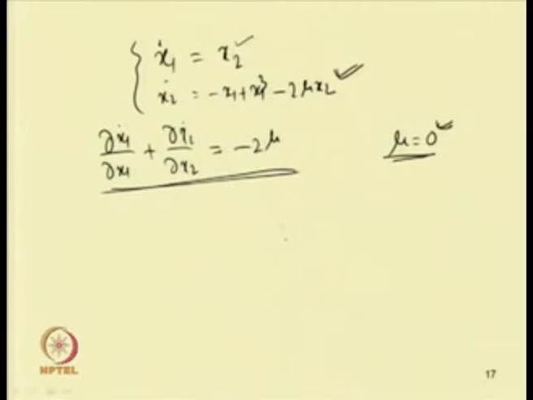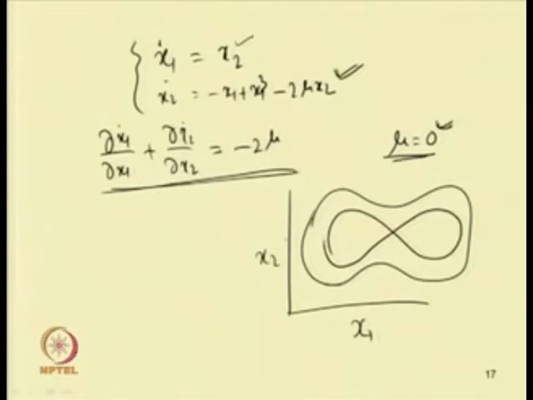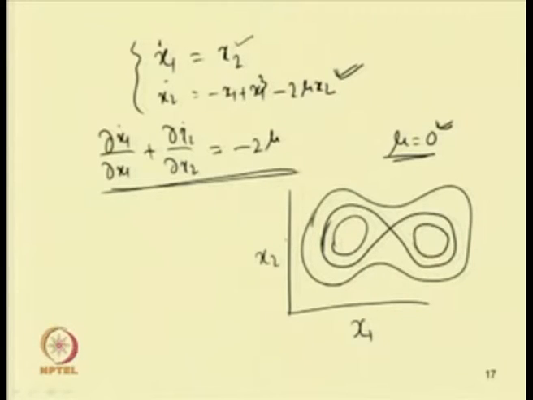If one plots the response, that is x versus x dot, or x 1 versus x 2, one can obtain the heteroclinic and homoclinic orbits. One can plot this, and in between we will have a set of periodic solutions.